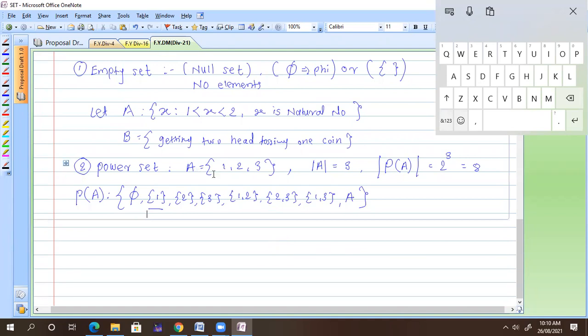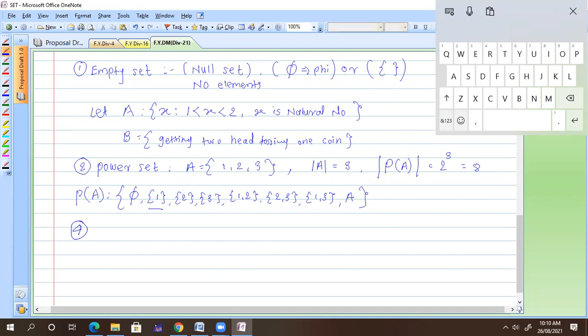Suppose A contains 10 elements. Then how many elements does its power set contain? So you can write down 2 raised to 10, and 2 raised to 10 is nothing but your answer. Any doubts, anyone, in a power set?